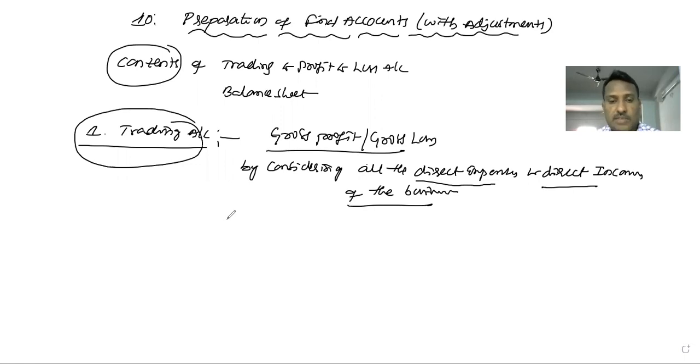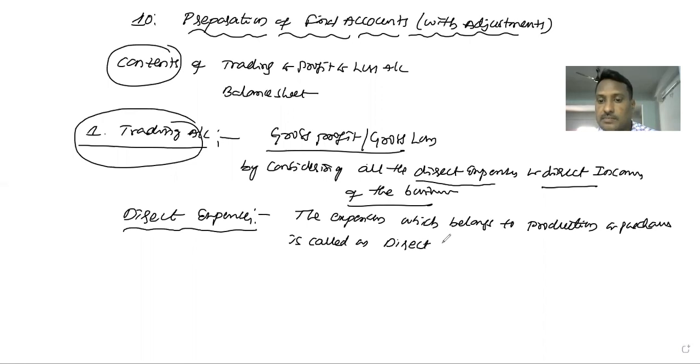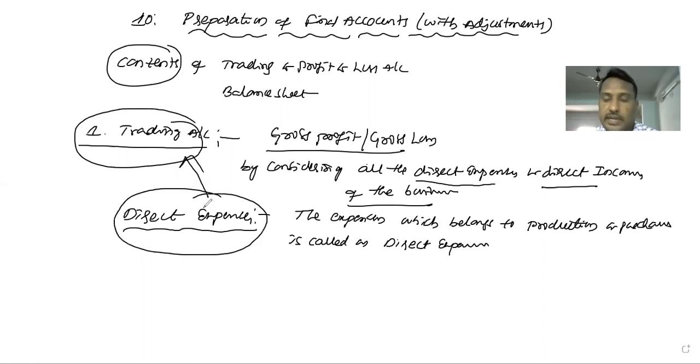So let me explain the meaning of direct expenses. Direct expenses are the expenses which belong to production and purchases. All these direct expenses are to be recorded in the trading account.